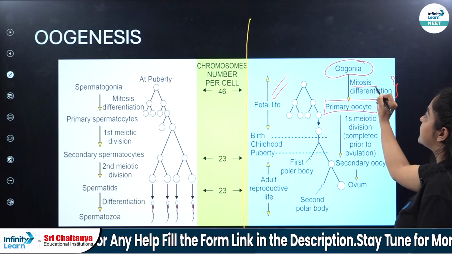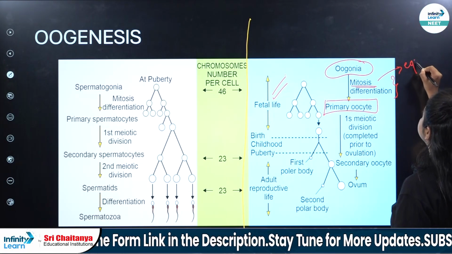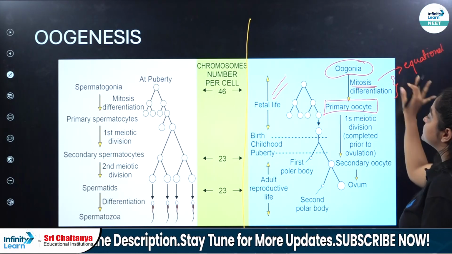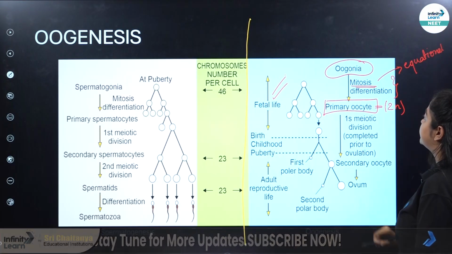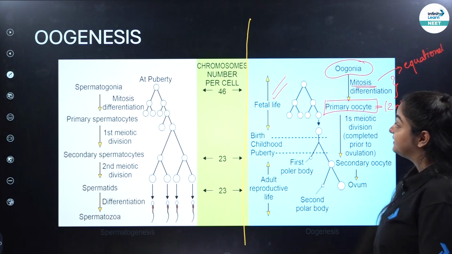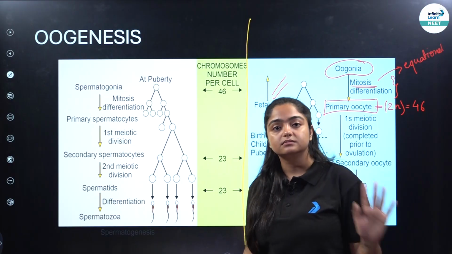When the mitosis is happening, this is also what? This is your equational division, because it's mitosis. Because equational division is taking place, primary oocyte will be a diploid cell, correct? So how many chromosomes? 46 chromosomes, correct? Then in the fetal life, you already have a primary oocyte, okay?